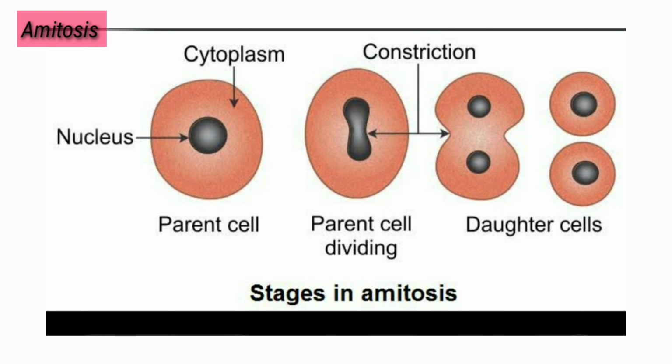Now see the process of amitosis with a diagram. This is the parent cell which divides. Then see the parent cell dividing and the nucleus elongates without extinction of the nucleolus and nuclear membrane. Then the constriction of the membrane and cytokinesis occur and form two daughter cells. This is the way of amitosis cell division.